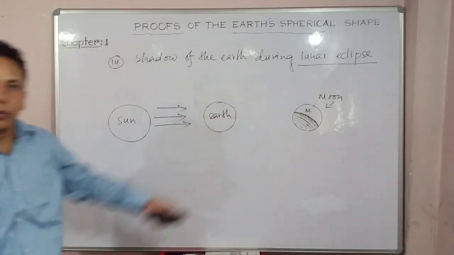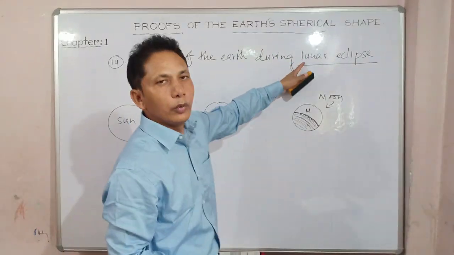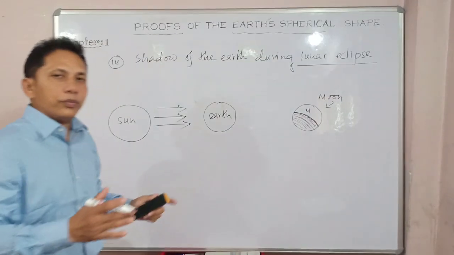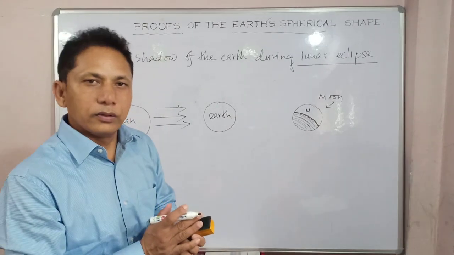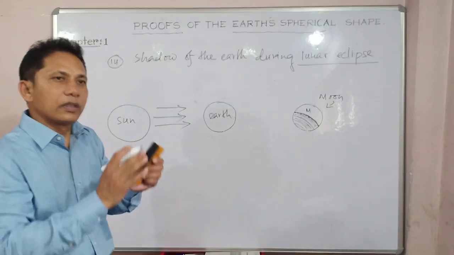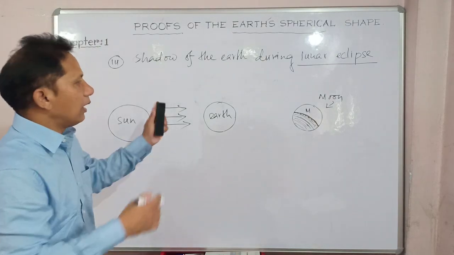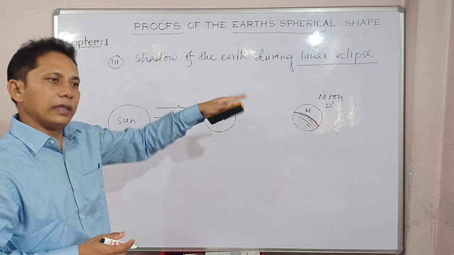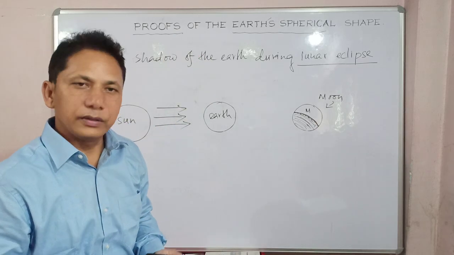That is why the experts, with the shadow cast during the moment of lunar eclipse, proved it must be a spherical shape of the Earth. So the shadow cast by the Earth on the moon's surface during the lunar eclipse is another excellent proof that Earth must be spherical.